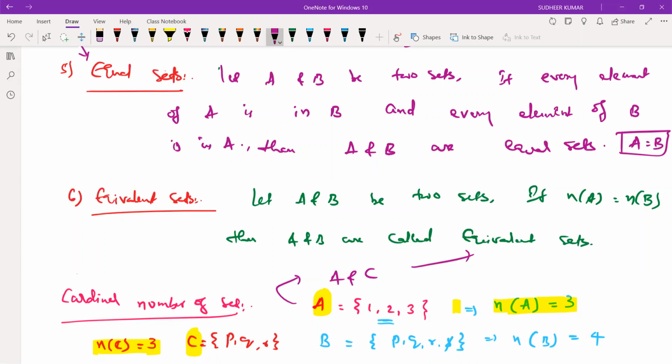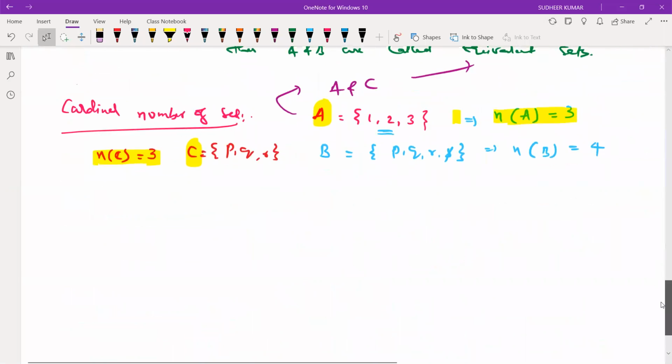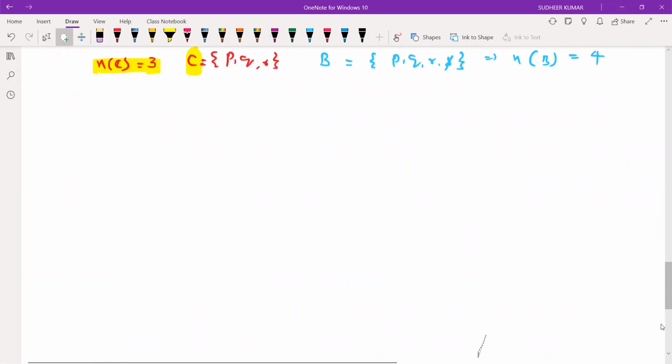Clear, ma? If you see the difference between equal sets and equivalent sets: in equivalent sets, only the number of elements is the same, and the elements may differ. Whereas in equal sets, the number of elements is the same as well as the elements. Then they are called equal sets. Is it clear? Yes, sir. Next, we'll go to subset, over, I think so. Next, universal set.